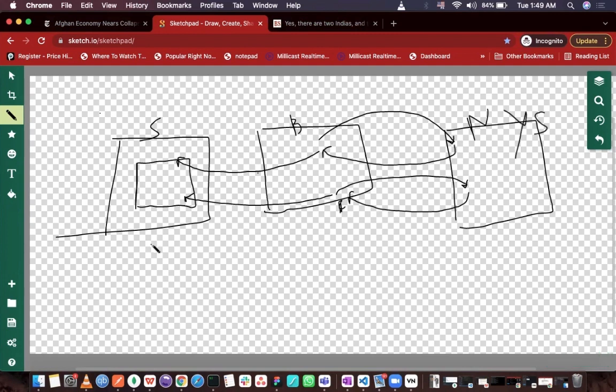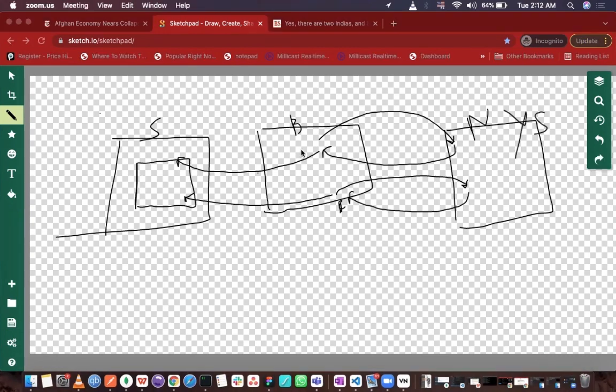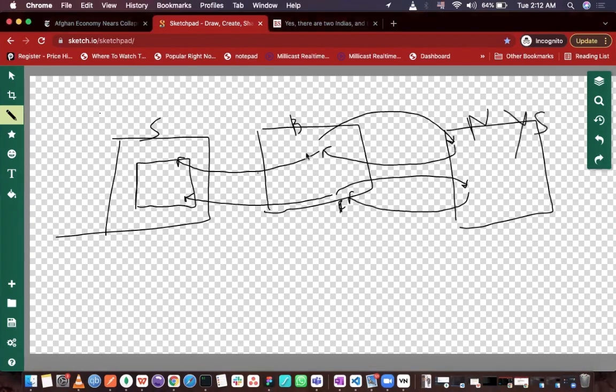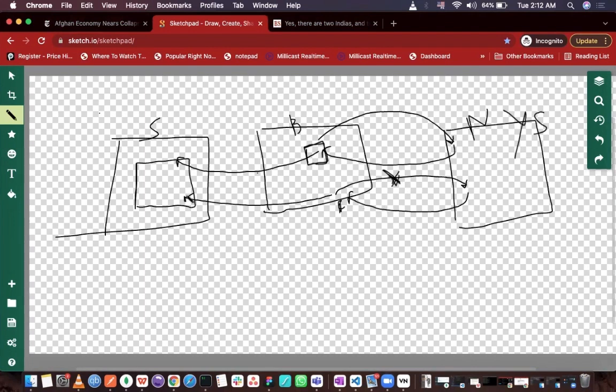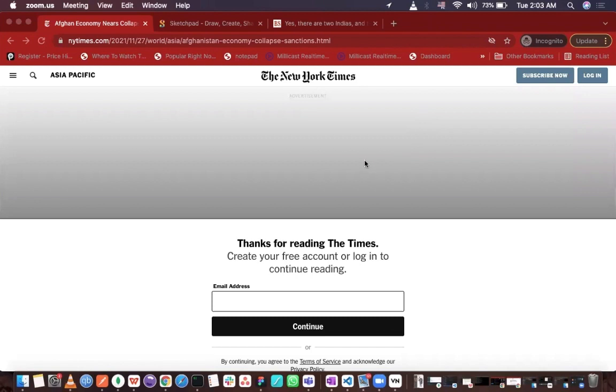There are two ways to access this article. The first method is that we access the article here in the browser, and the second method is that we block this request from going. As a result, this pop-up will not show up. Let's see both of these methods in action.